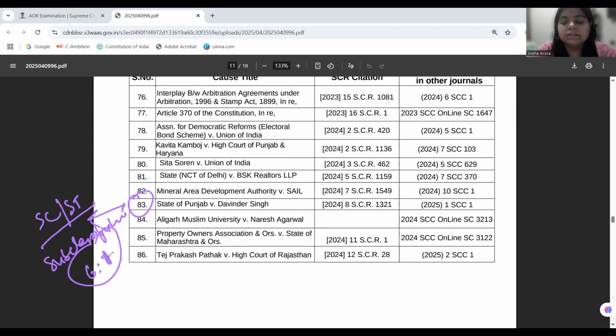The bench, by 6:1 majority, held that SC/ST sub-classification is useful. It can be done because it will decrease the schism between the economically advanced SC/ST communities and economically disadvantaged SC/ST communities as well.